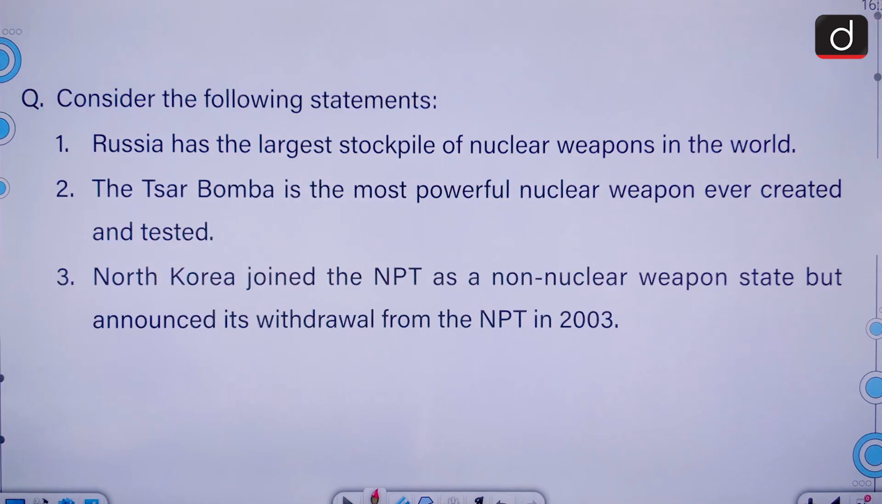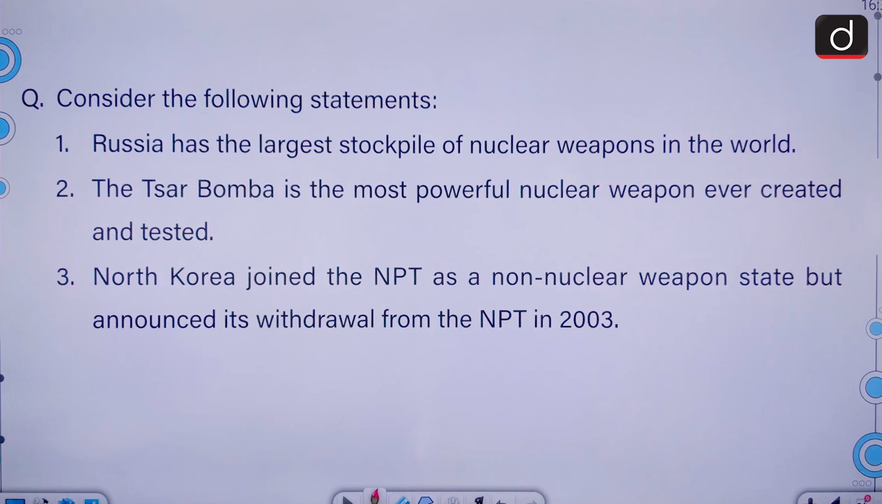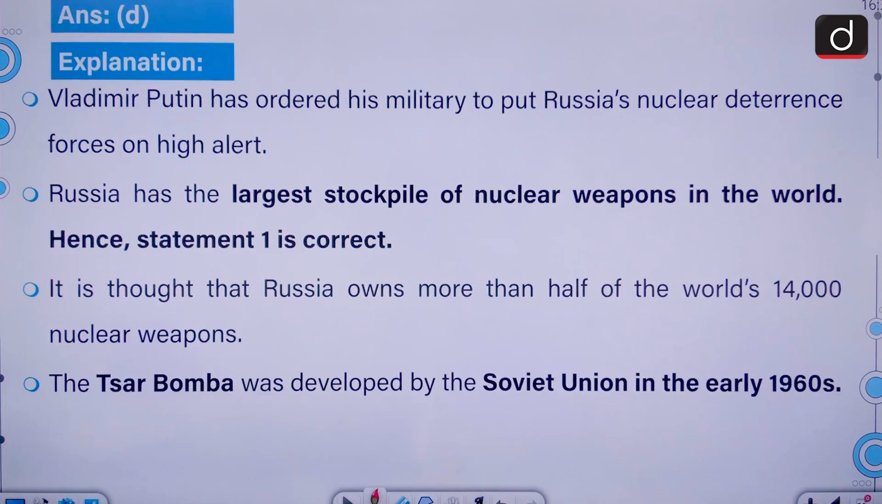Consider the following statements. Russia has the largest stockpile of nuclear weapons in the world. The Tsar Bomba is the most powerful nuclear weapon ever created and tested. North Korea joined the Non-Proliferation Treaty as a non-nuclear weapon state, but announced its withdrawal from it in 2003. We have to select the correct statement. All are correct. D is the correct answer.